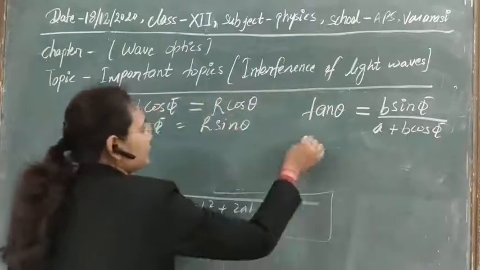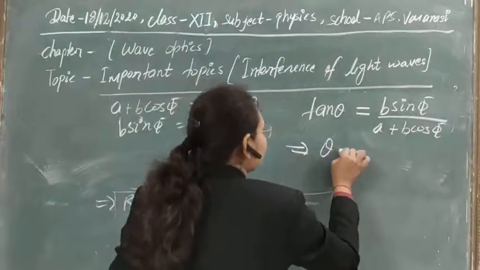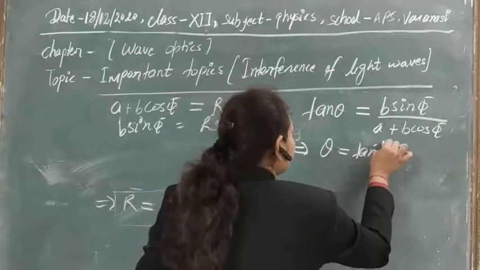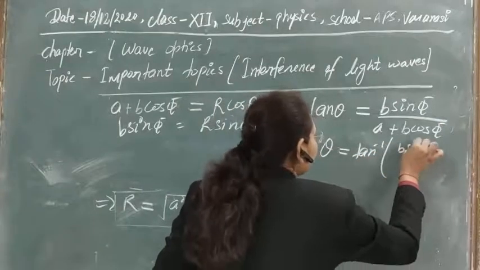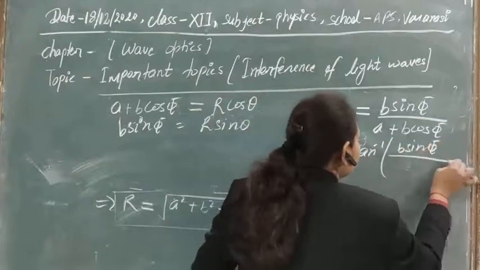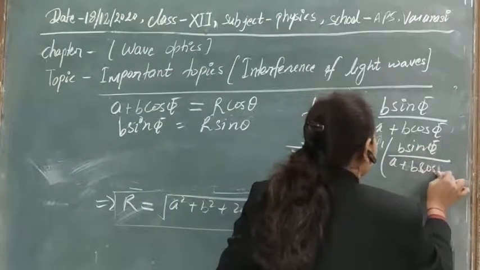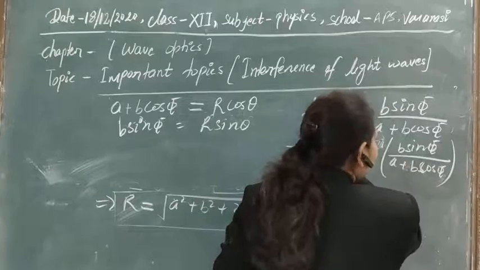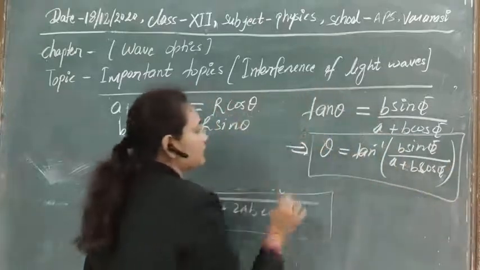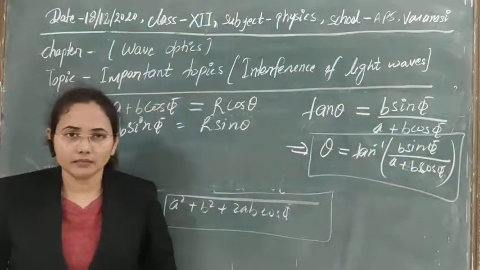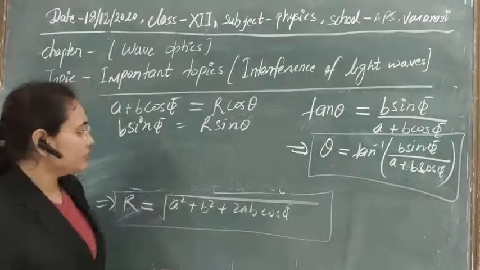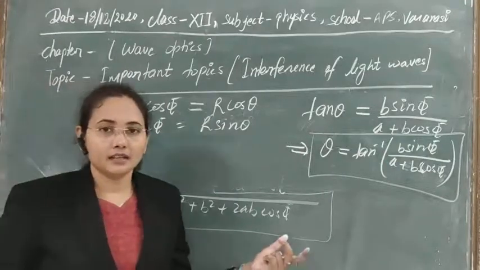Through this we can easily obtain the phase of the resultant wave if we know the phase difference between the two light waves and also the amplitudes of the two light waves. So this is the way in which we can understand the resultant wave.